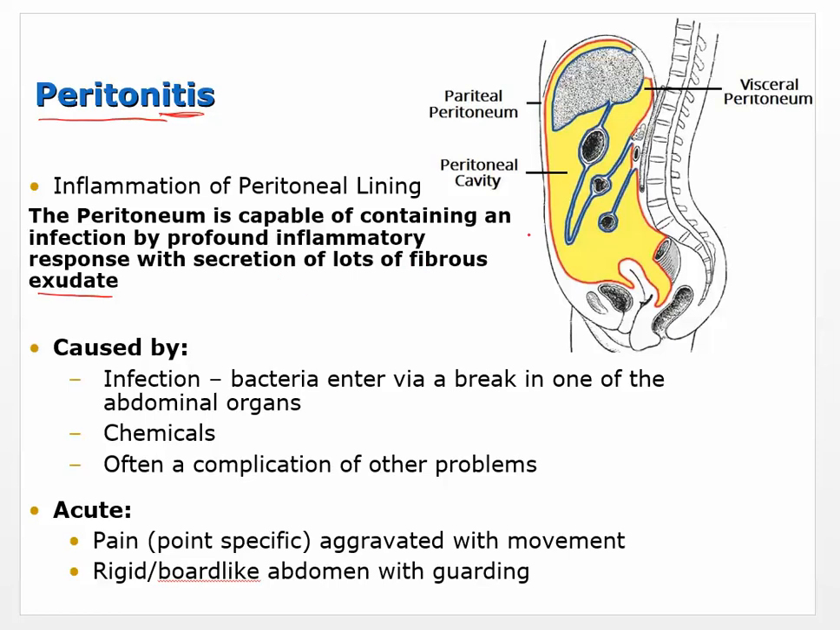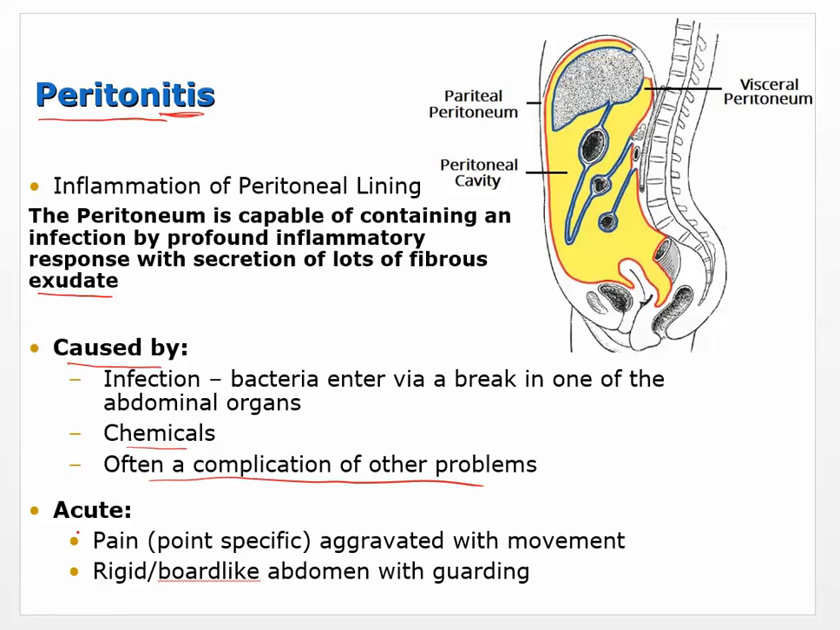But it can cause an infection in this area. So peritonitis caused by infection. Bacteria enter via a break in one of the abdominal organs. So one of the abdominal organs specifically that's contained within the peritoneal cavity. Could be caused by chemicals. Could be a complication of other problems or other infectious agents coming from other places. So it may not necessarily have to come from the bowels. It could come from damage from the outside or something like that.